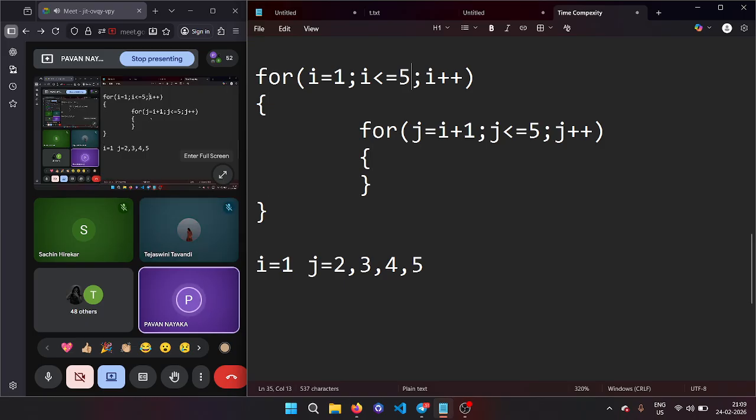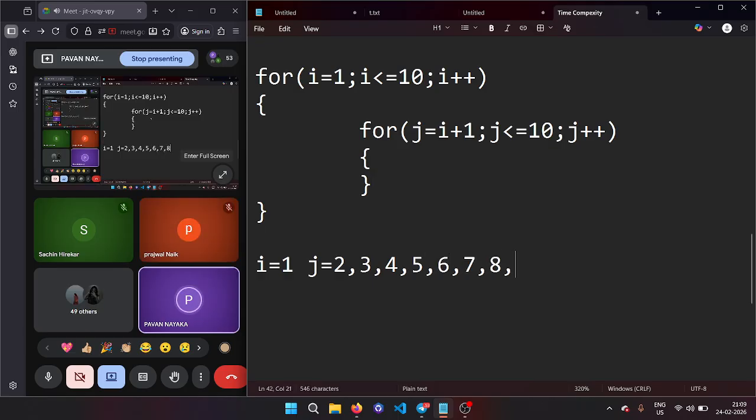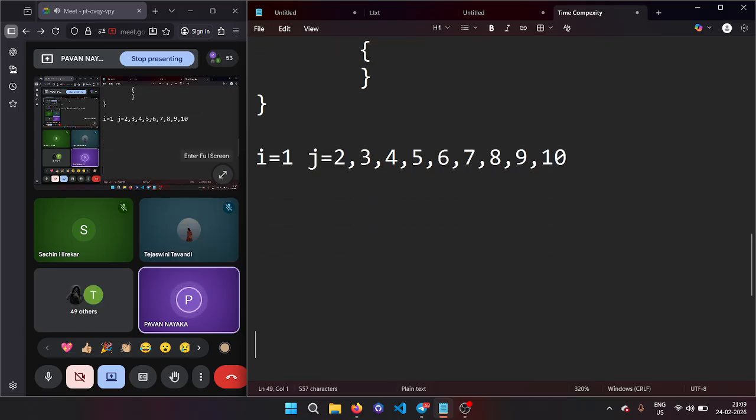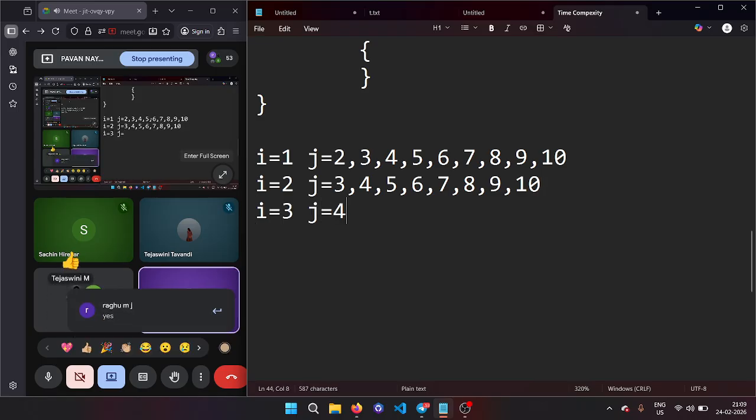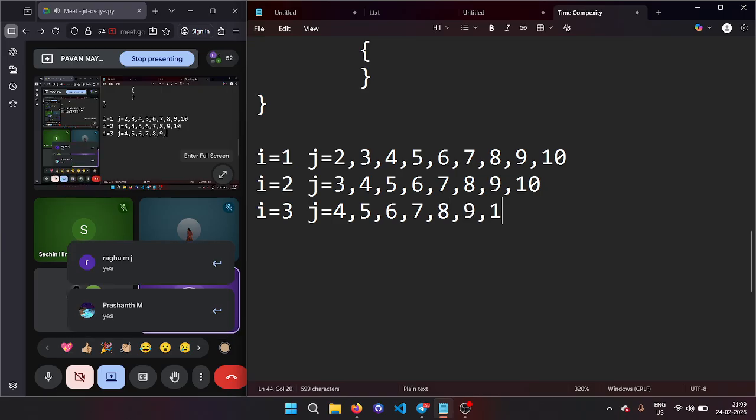Let me increase it. Wait. I'll make it 10 to 10. So in the first iteration, 6, 7, 8, 9, 10. These are the values of j or not? Next time, the value of i becomes 2. My j starts from 3, 4, 5, 6, 7, 8, 9, 10. Everybody accepting? Next time, the value of i becomes 3. This is 4, 5, 6, 7, 8, 9, 10.